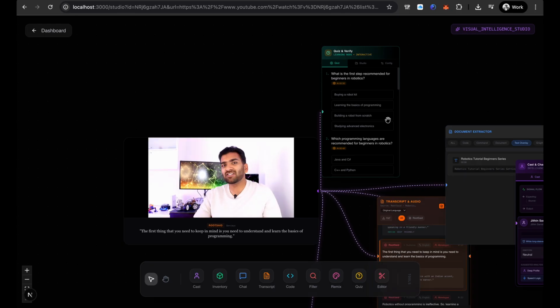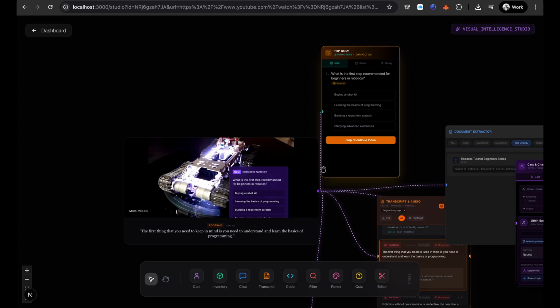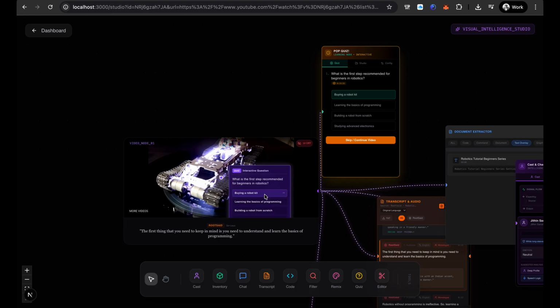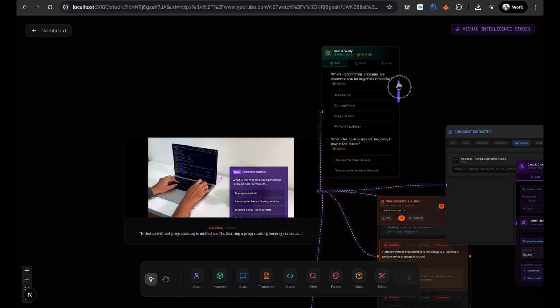The first thing that you need to keep in mind is you need to understand the basics of programming. What is the first step recommended for beginners for robotics? Learn the basics of programming. Robotics without programming is ineffective, so learning a programming language is crucial.